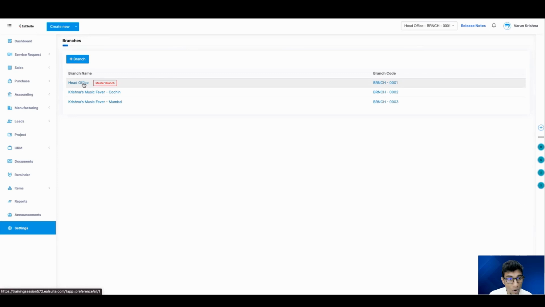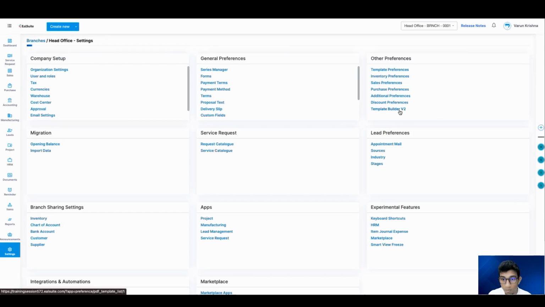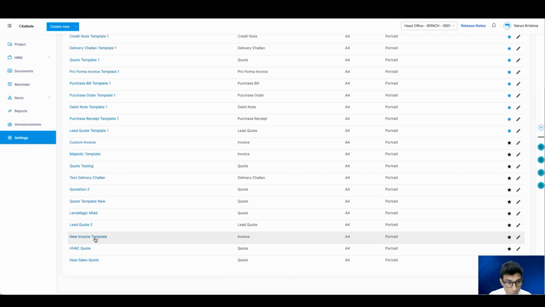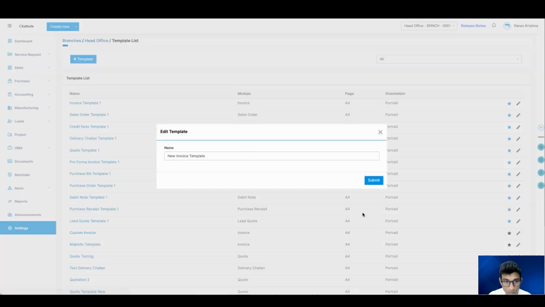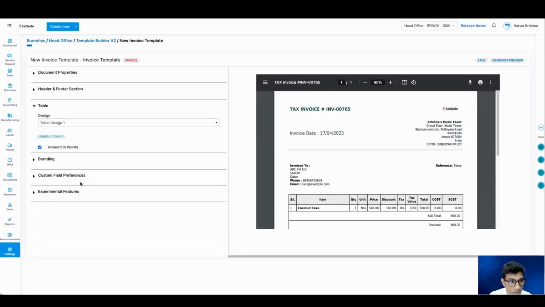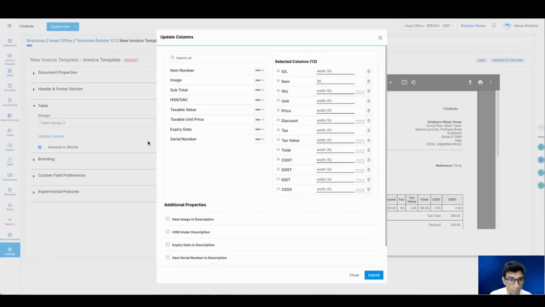We can go to our first branch and into our template builder V2, right? So we'll go to the new invoice template. We can simply edit it. And under tables, it's presently in table design. Okay, we'll keep it at table design 2. And let me just show update columns.